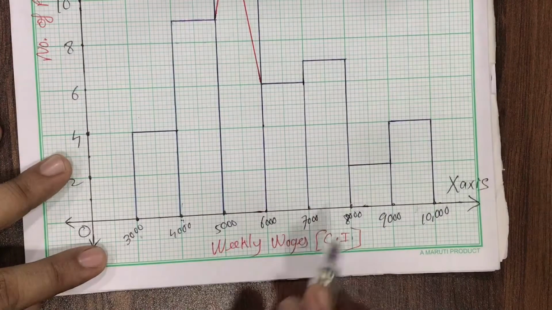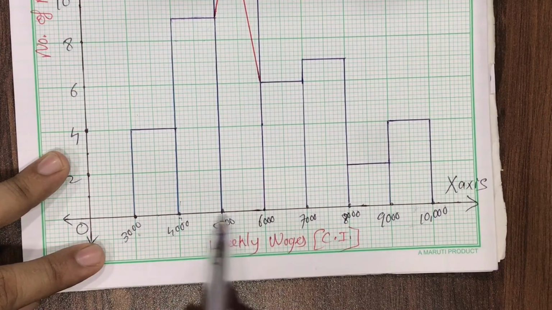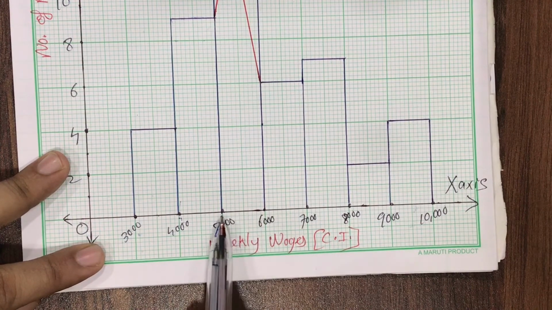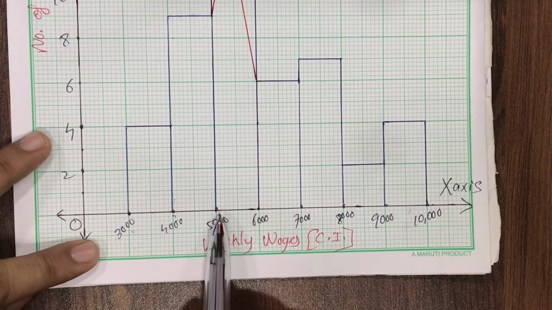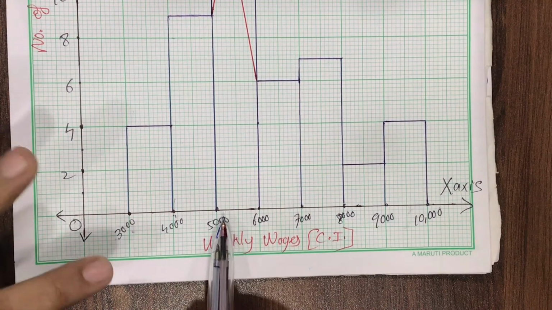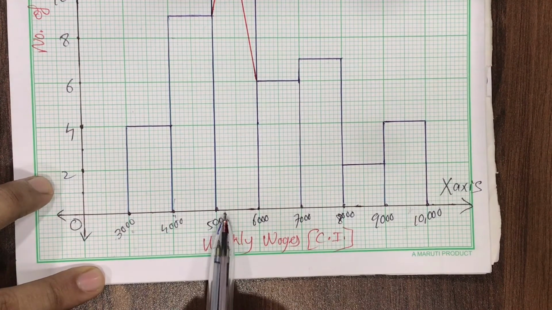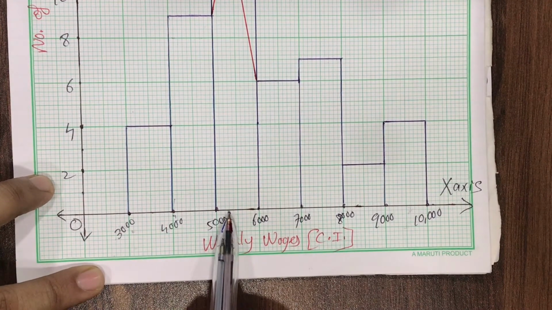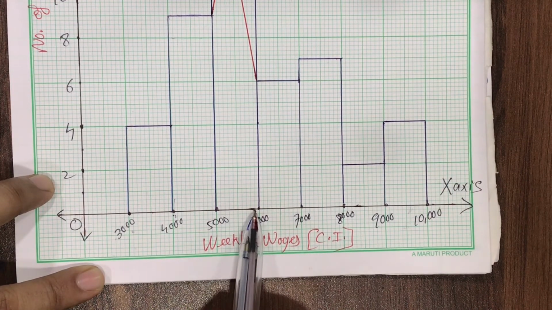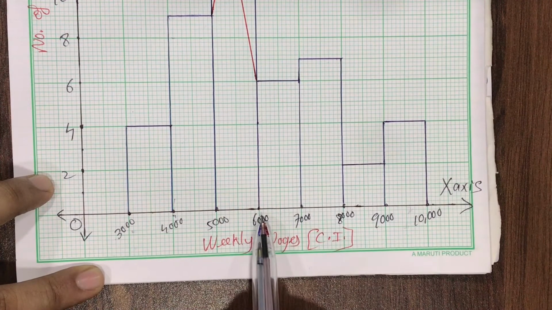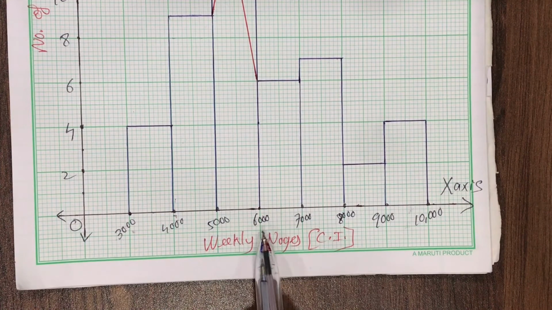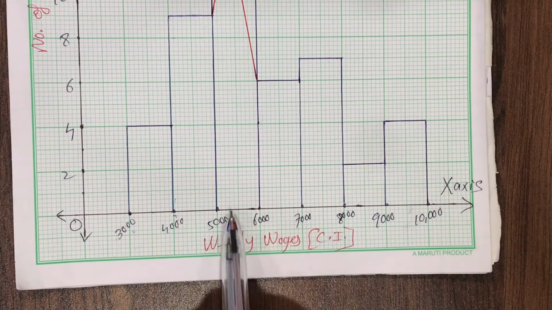Now pay attention. This box is of 2 cm, has 10 sublines, and the span is 1000, from 5000 to 6000. That means one subline denotes a value of 100. So the first subline means 5100, second subline means 5200, third subline means 5300, and likewise the ninth subline means 5900, and the tenth is 6000.